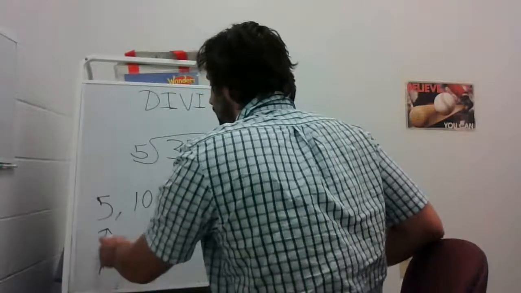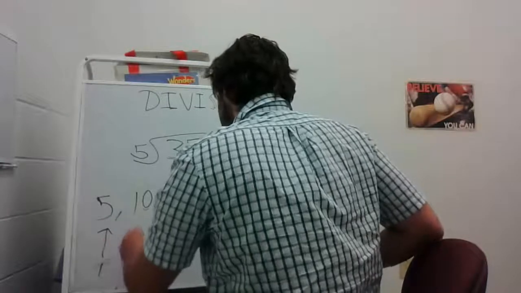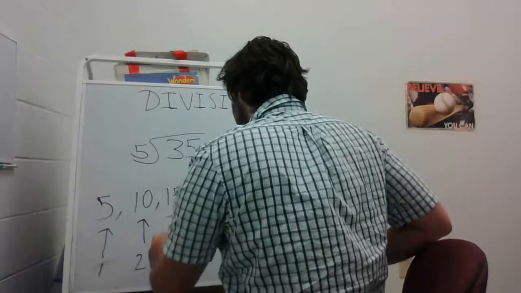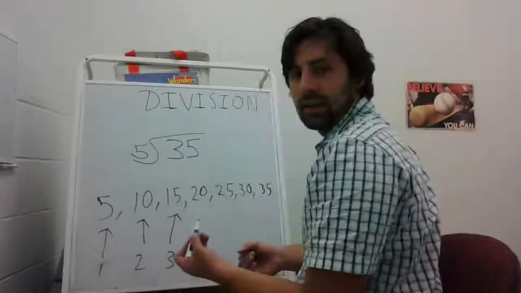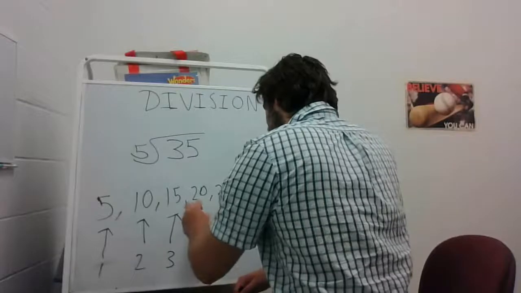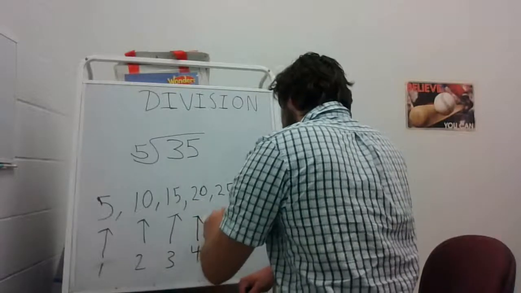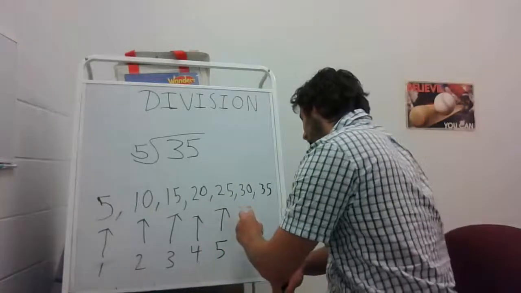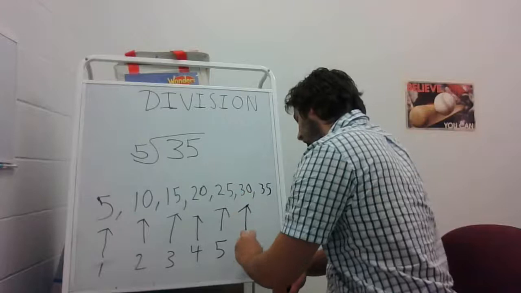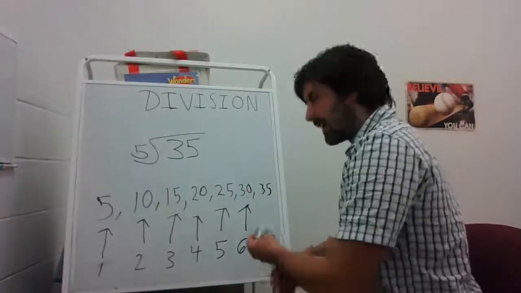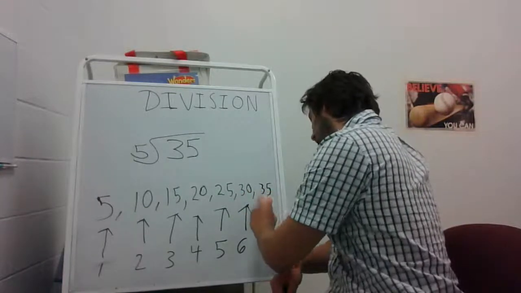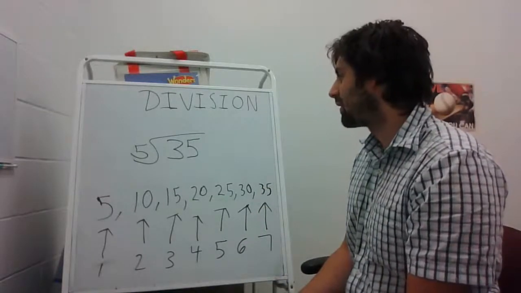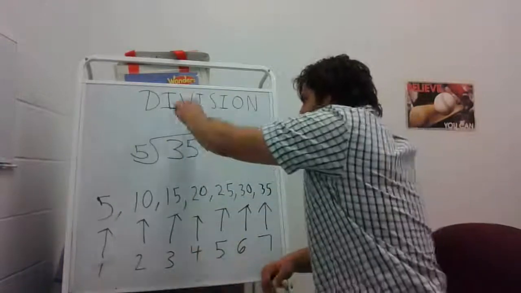I skip counted by 5 once to get to 5. I skip counted by 5 twice to get to 10. I skip counted by 5 three times to get to 15. Four times to get to 20. Five times to get to 25. Six times to get to 30. And to get to 35, I skip counted by 5 seven times. So 35 divided by 5 is also 7.